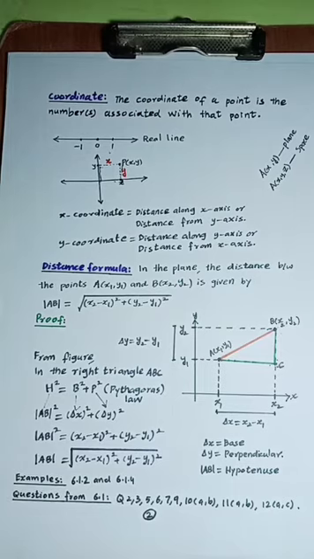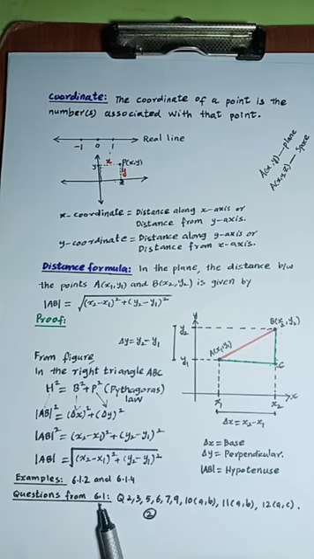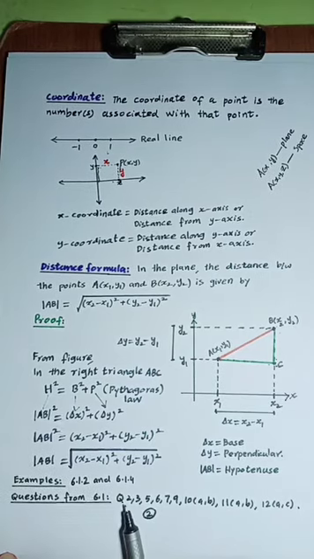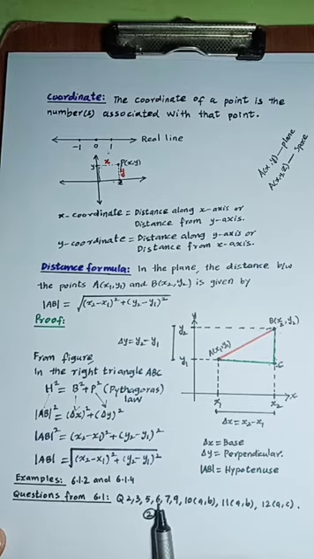Dear students, for the upcoming exam, the examples from this exercise are 6.1 and 2, 6.1 and 4. Similarly, the questions from the exercise for the upcoming board papers are questions 2, 3, 5, 6, 7, 9, parts A and B of 10, parts A and B of 11, and parts A and C of 12.